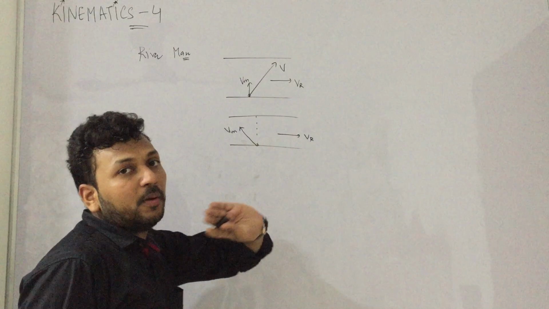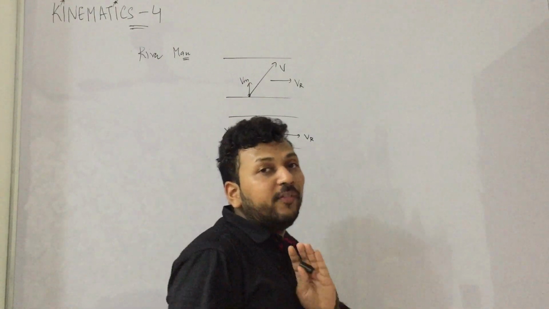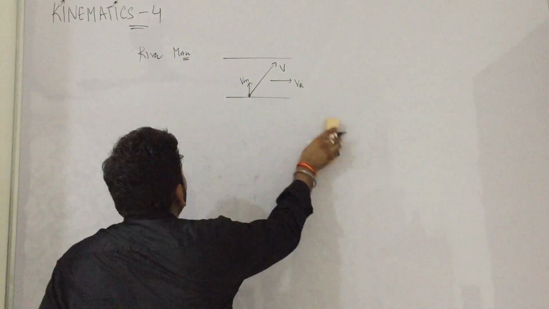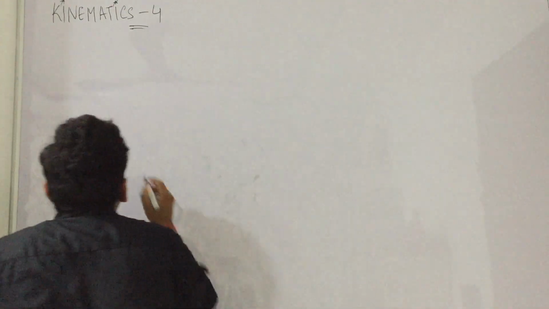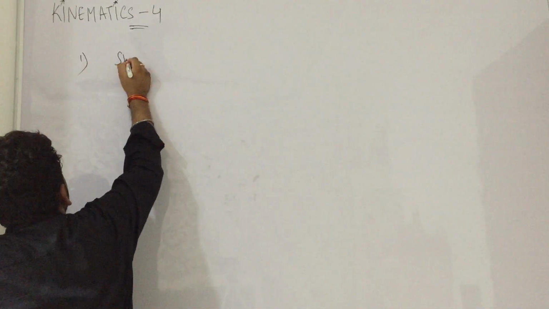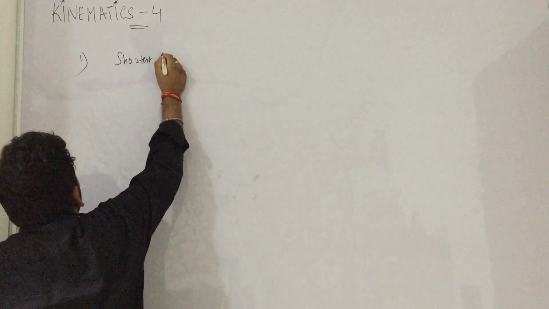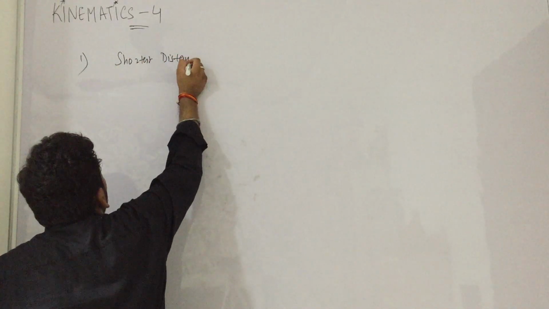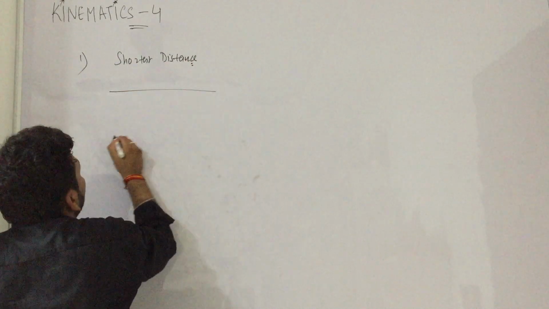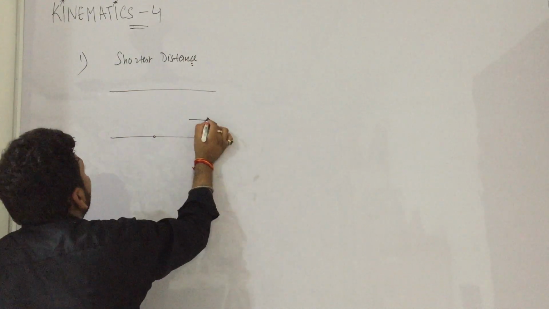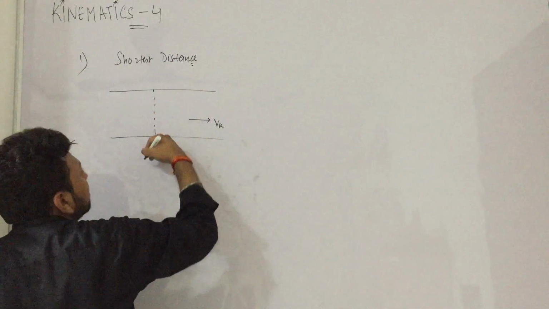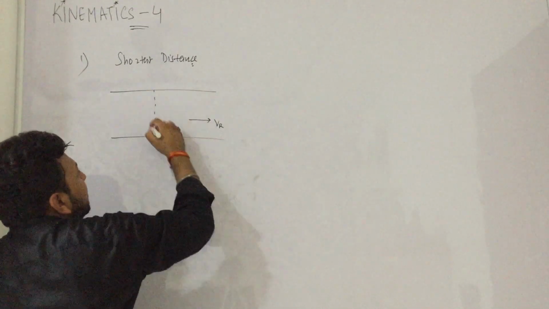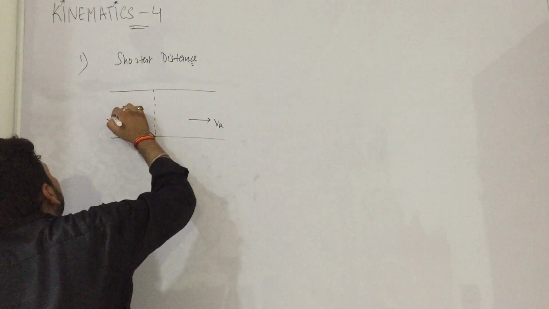So this is the basic thing. And in river man problem, what you have to do? You have to solve vectors. That's it. So let me erase it. You have to solve vectors. So the first case that comes is of shortest distance. The man has to go in the shortest distance. Now this is the shortest distance, right? But to go in this direction, man has to put efforts in this direction.